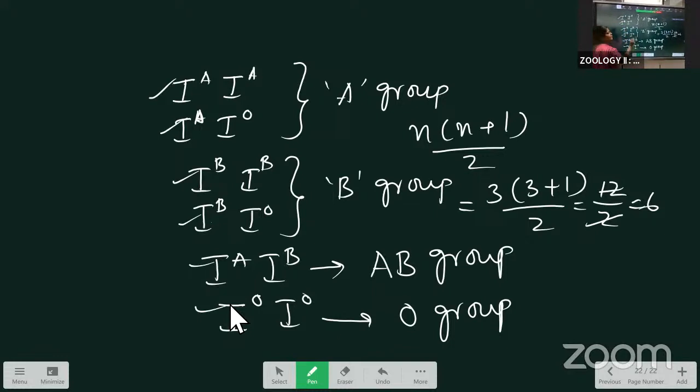This is the genetic basis of the multiple alleles. Before that, we discussed the blood groups depending upon the antigens. Next, compatibility. Blood group compatibility.